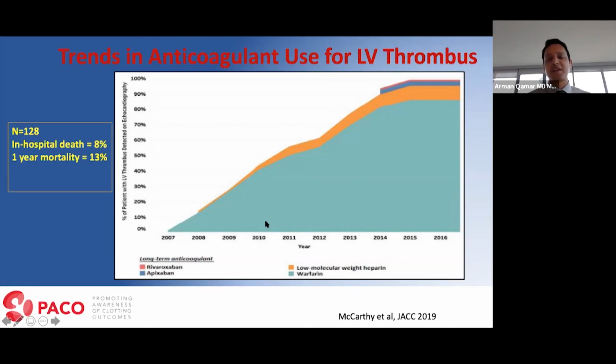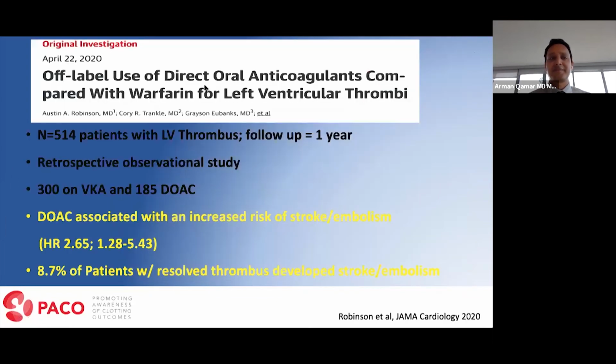What Kian and colleagues found was that warfarin appears to be the most frequently used treatment, followed by low molecular weight heparin, and apixaban and rivaroxaban are just getting started to be used, but still not being used in a lot of patients for treatment of LV thrombus.